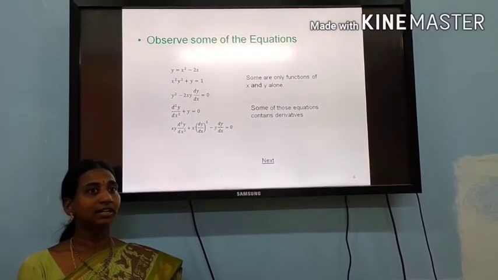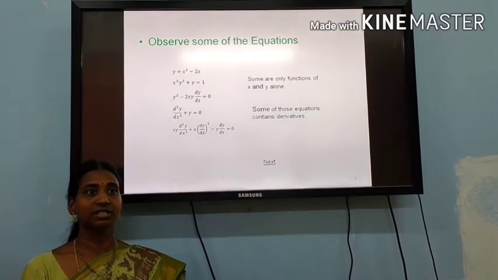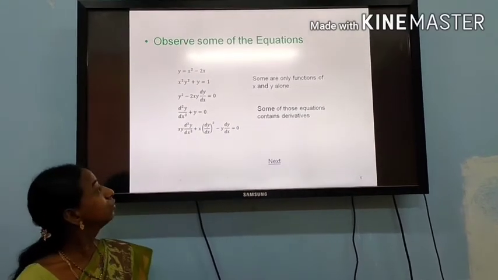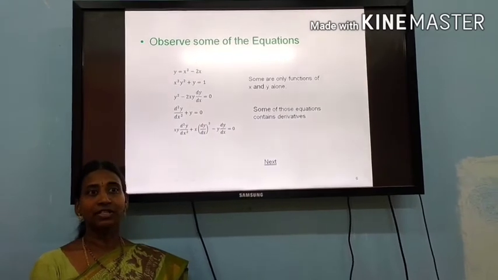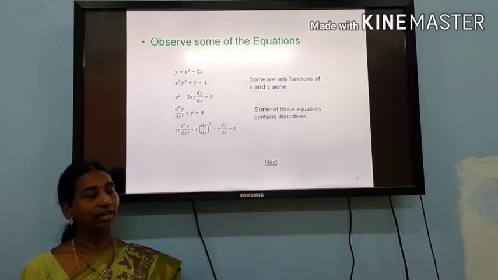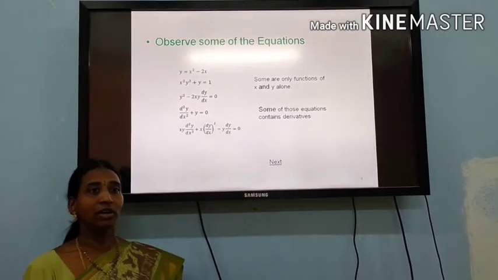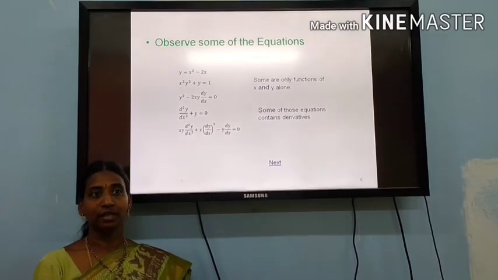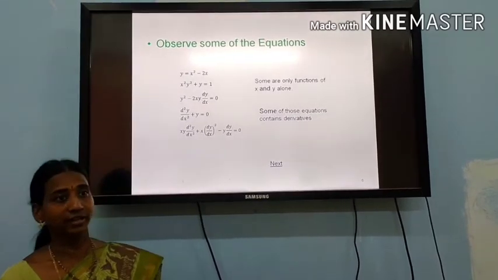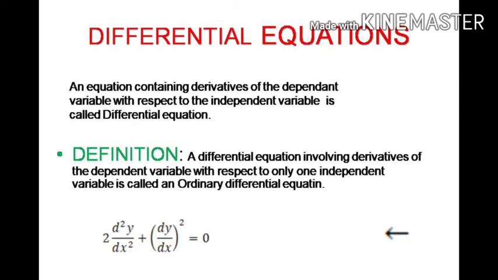But there is a little difference between these equations. Observe, in the first two, there are only functions in x and y, whereas the remaining have dy/dx in them. That is, they contain derivatives. Differential equation: an equation containing derivatives of the dependent variable with respect to the independent variable is called a differential equation.